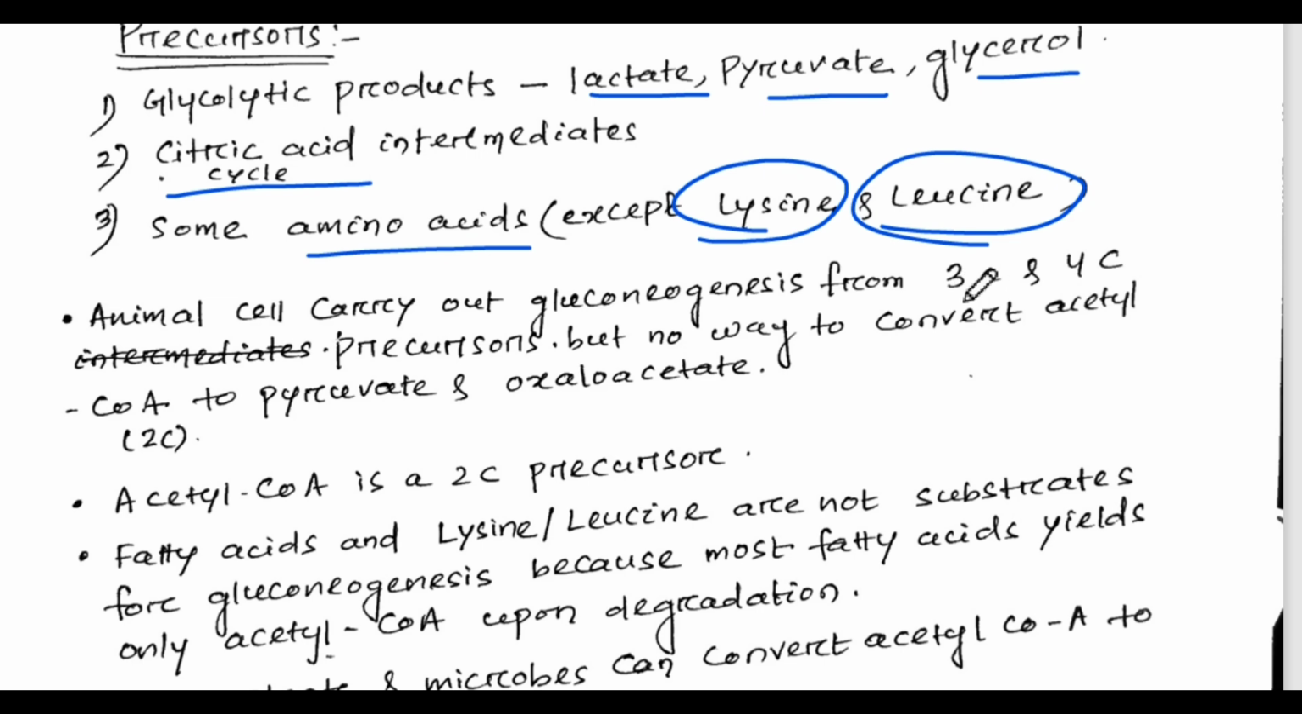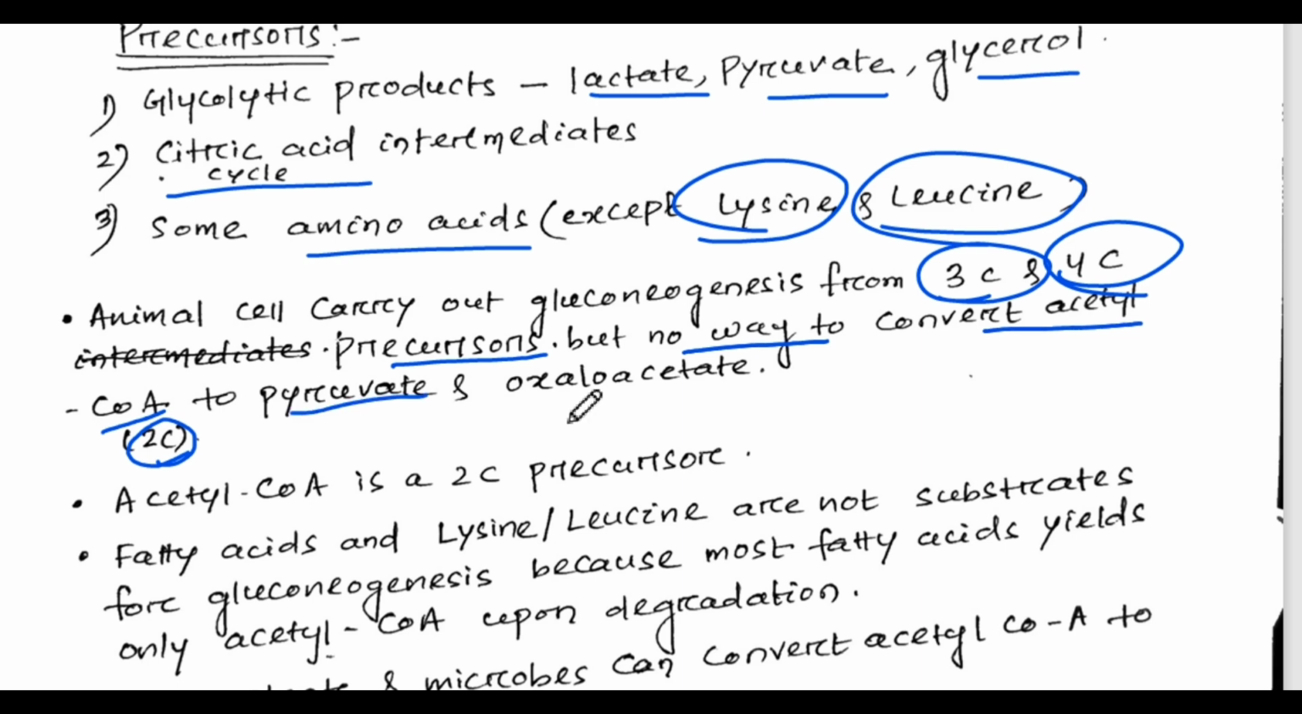So the animal cell carries out gluconeogenesis from 3 carbon and 4 carbon precursors, but there is no way to convert acetyl coenzyme A, which is a 2 carbon precursor, to pyruvate and oxaloacetate. So that is why they carry out gluconeogenesis from 3 carbon and 4 carbon precursors. Acetyl coenzyme A is a 2 carbon precursor. So fatty acid and lysine and leucine are not substrates for gluconeogenesis because most fatty acids yield only acetyl coenzyme A upon degradation.